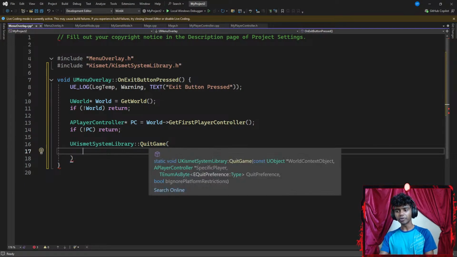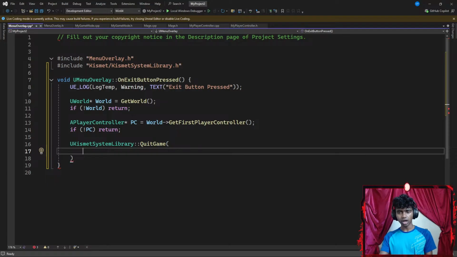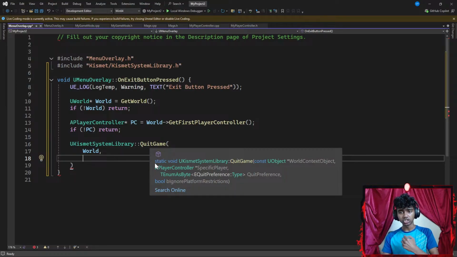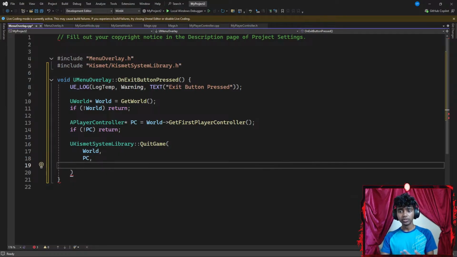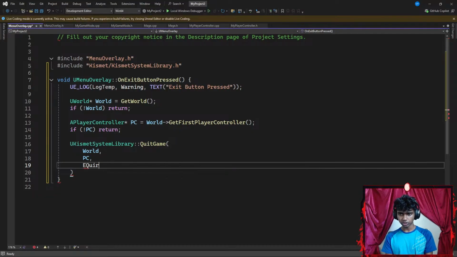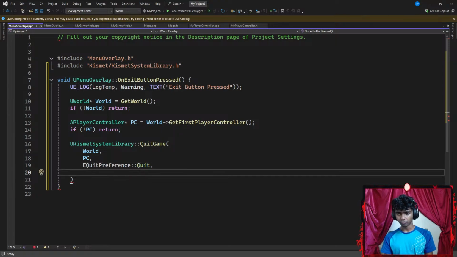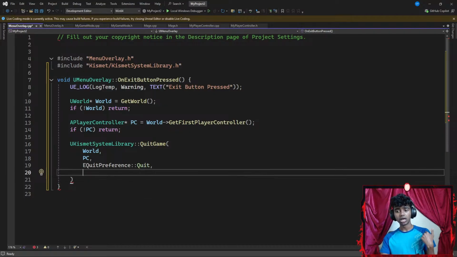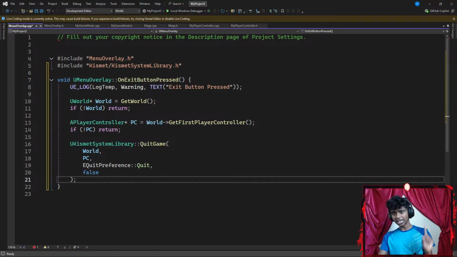Now my quit game requires a few parameters. Firstly, it requires a world context object, which in this case is going to be my world. Next up, it requires a player controller, which is represented by a PC as pointer. The third parameter is going to be an EQuitPreference, which is going to be something like quit because I do want to quit my game, although I have to fact check what it actually does. The fourth parameter is going to be a boolean, bIgnorePlatformRestrictions. I'm going to set that equal to false because I don't want to ignore platform restrictions, ending with a semicolon.